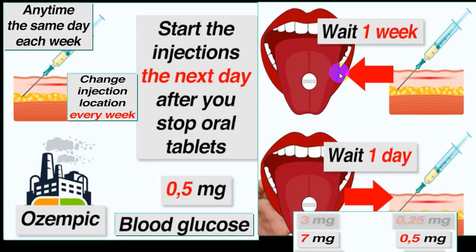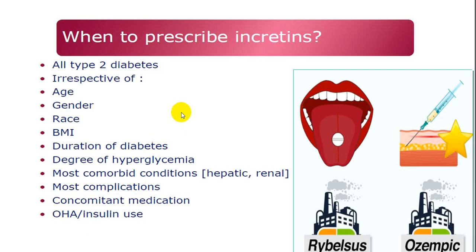So it is easy to change over from oral to injectable. But for a person who has taken a long-acting liraglutide, you will have to start the oral after waiting for a 1 week period, because the effect will be there for 7 days. So change the injection location site every week, because some of the drugs are weekly.